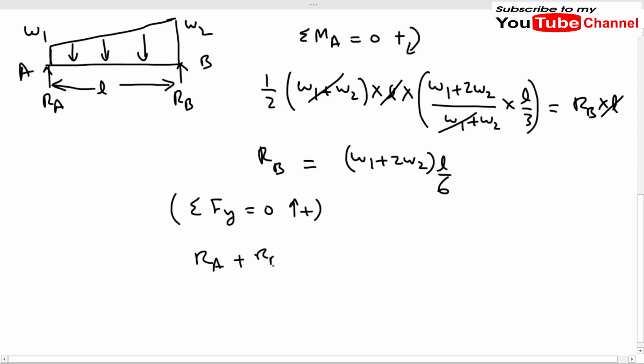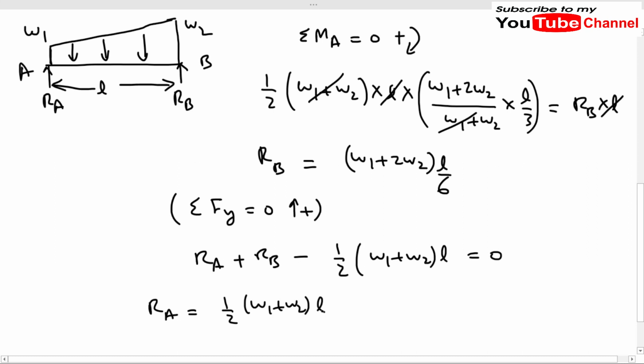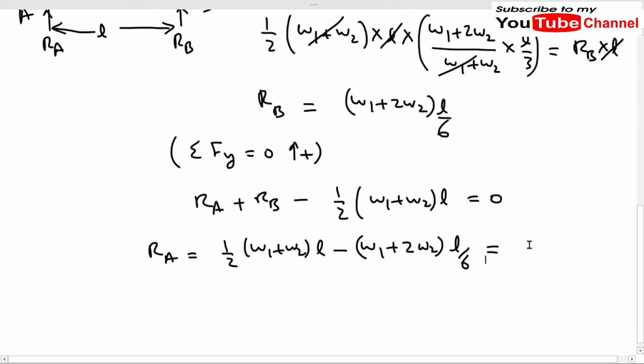So RA + RB - 1/2 (W1 + W2) L = 0. So from here RA will be equal to 1/2 (W1 + W2) L minus RB, and the value of RB is (W1 + 2W2) L by 6. So from here we can take the LCM.